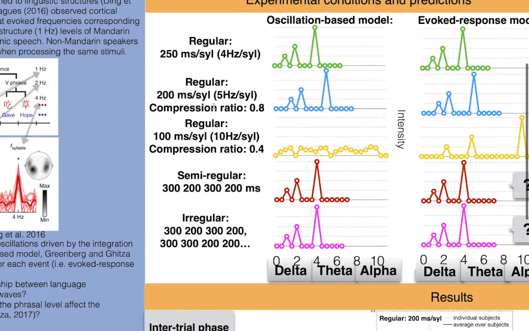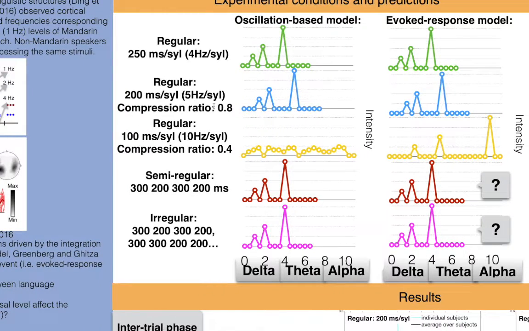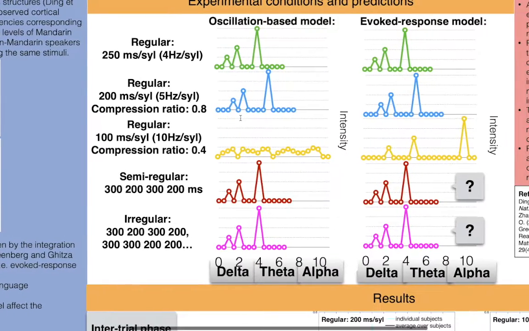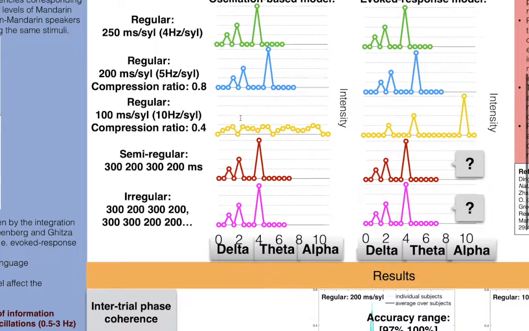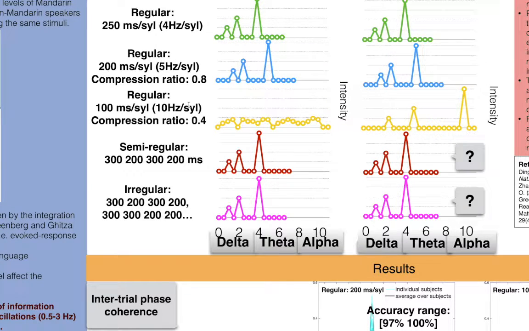My second condition is each syllable is 200 milliseconds long, and the stimuli was compressed from the first condition, so the compression ratio is 0.8. My third condition includes the syllable has 100 milliseconds long, and the compression ratio is 0.4 here.